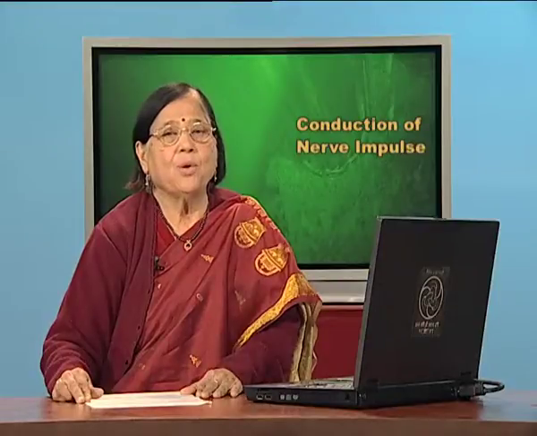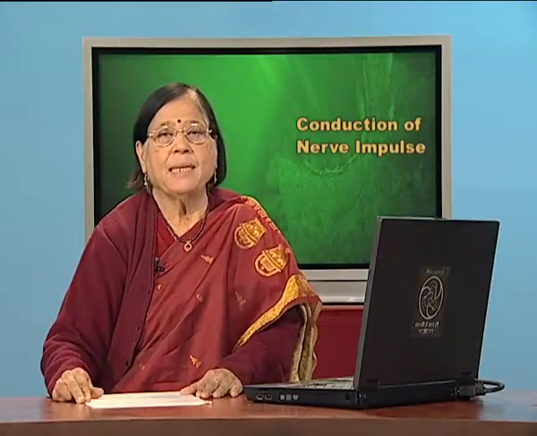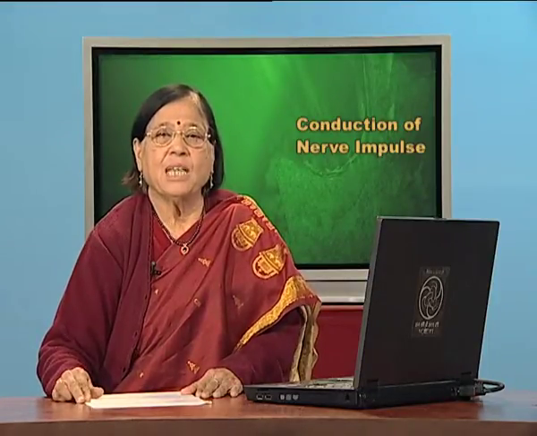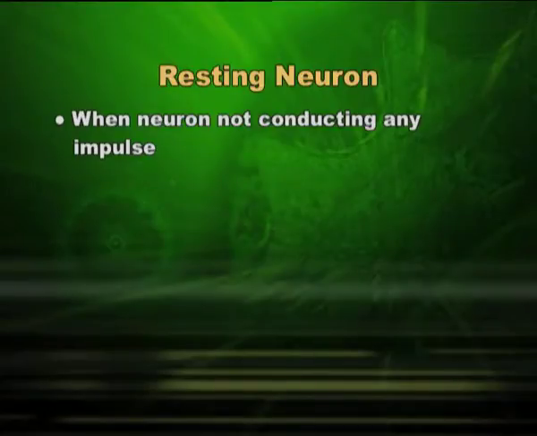Now, when there is no stimulus at any moment, we call it a resting nerve cell and the condition is polarized. I am explaining what I mean by a resting neuron. When a neuron is there and the impulse or stimulus is not there, then we call it a resting neuron. First, we will understand what a resting neuron is, and then we will understand how the nerve impulse is conducted, because definitely at that time it will not be resting. So, resting means when conduction is not taking place.